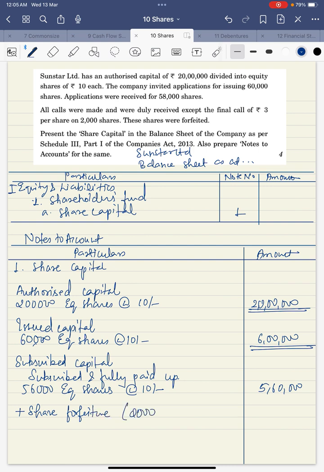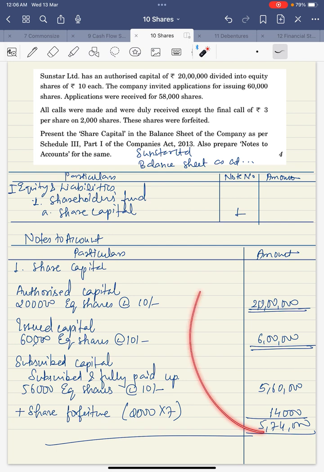2,000 into 3 is not received, that means 7 is received out of 10. It's specified here, 3 is not received. So 7 is received, and in share forfeiture we include the amount which is received. So 2 sevens are 14. So total we got 5,74,000. Same amount we'll write over here also, 5,74,000. So this is the solution of this question.